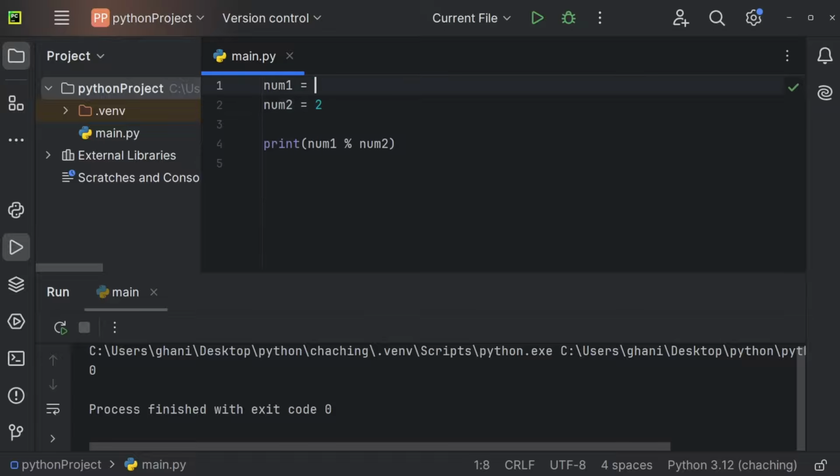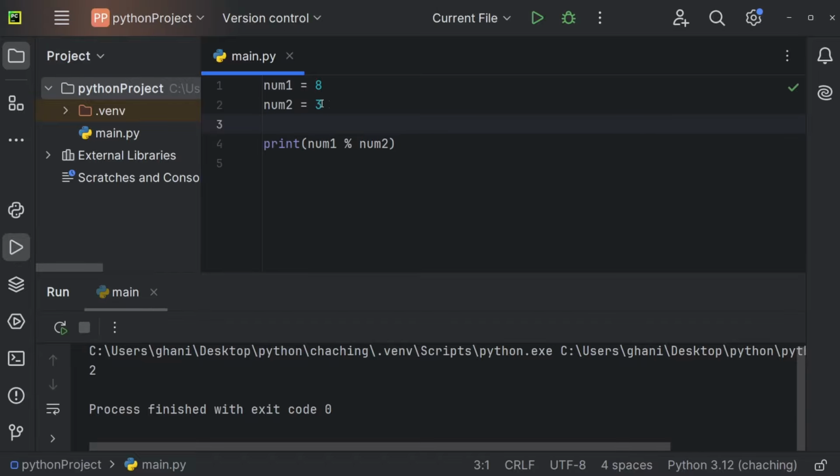If we would divide 5 by 2, for example, we would get 2 rest 1. So the rest is going to be 1, and we will see 1 in the console. If we would now have 3, for example, and 8 right here, then we would have 2 rest 2. So we will get a rest of 2 in the console. So that is pretty much all this right here does.